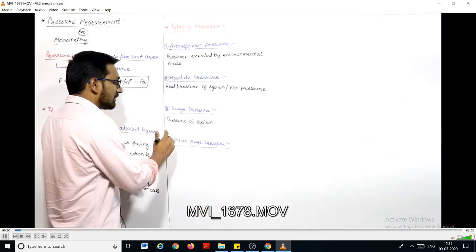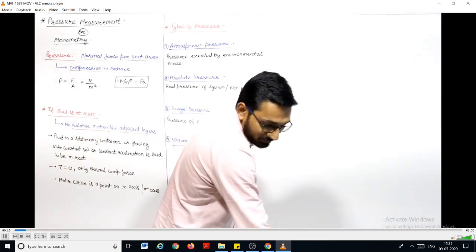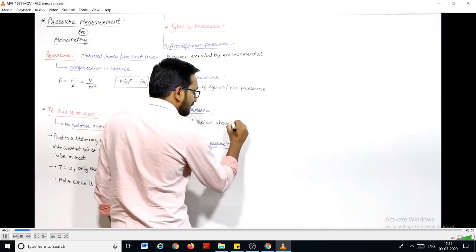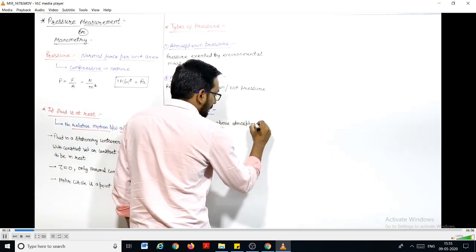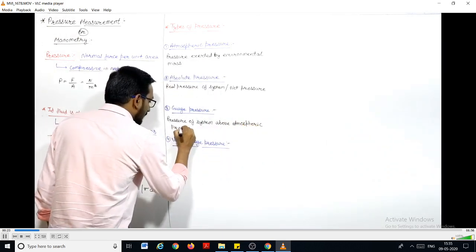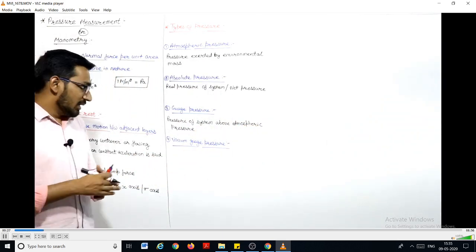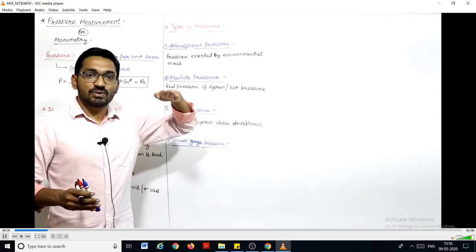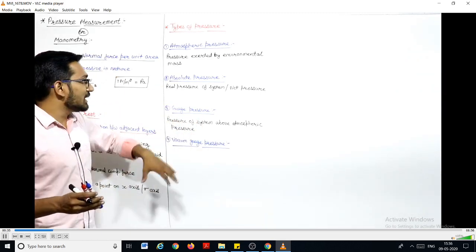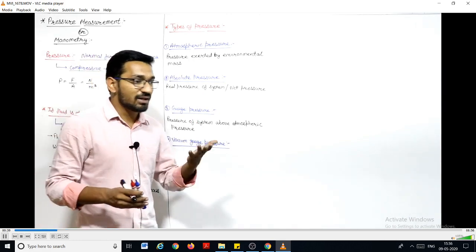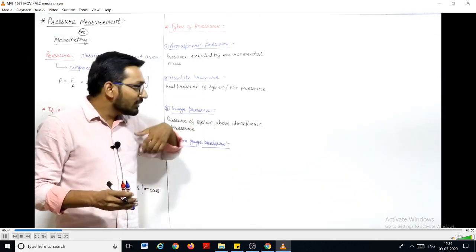So the gauge pressure is defined as the pressure of the system above atmospheric pressure. It is the pressure of the system which is above the atmospheric pressure. Means if we measure the pressure with reference to the atmospheric, then it is known as gauge pressure. And if we measure the pressure with respect to the datum line, that is the line where the pressure is 0, then it is known as absolute pressure.